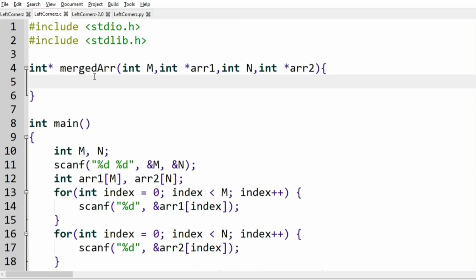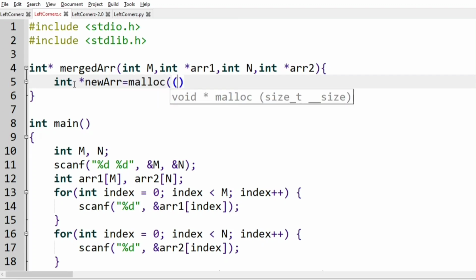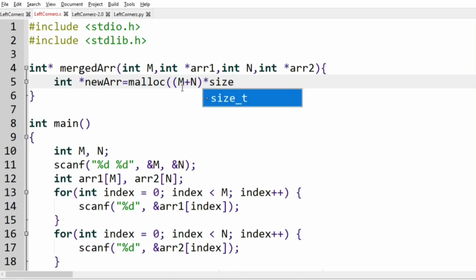So in the function merged array, first we have to allocate memory using the malloc. So we have int new array equal to malloc of m plus n into size of int.